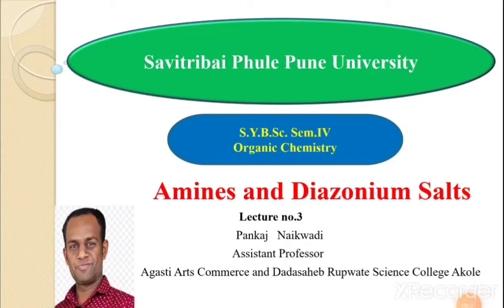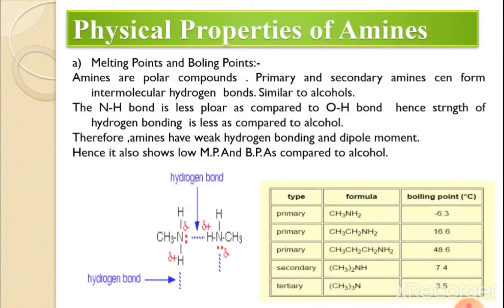Hello friends, today we discuss amines and diazonium salts. In the previous lecture we discussed the IUPAC nomenclature and common name system for the amines. In today's lecture we will start the remaining part of amines and diazonium salts. First we discuss the physical properties of amines, in which number 1 is melting point and boiling point.